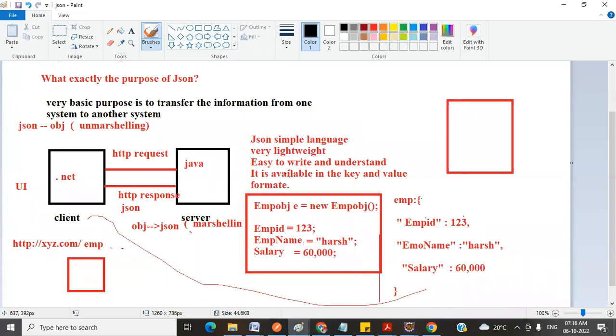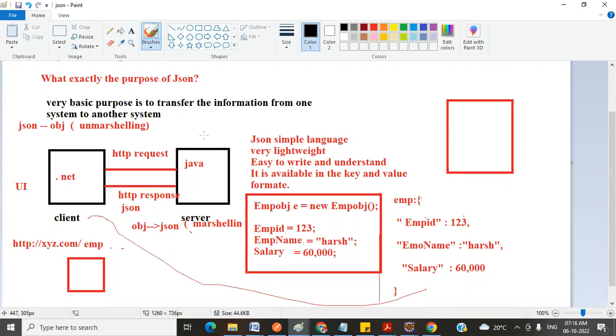I think we discussed this part, right? Okay. So what is JSON? What is the exact purpose of JSON? The very basic purpose of JSON is to transfer information from one system to another system. For example, this is the client system, this is the server system. To pass information from client to server or server to client, we are using the JSON language.